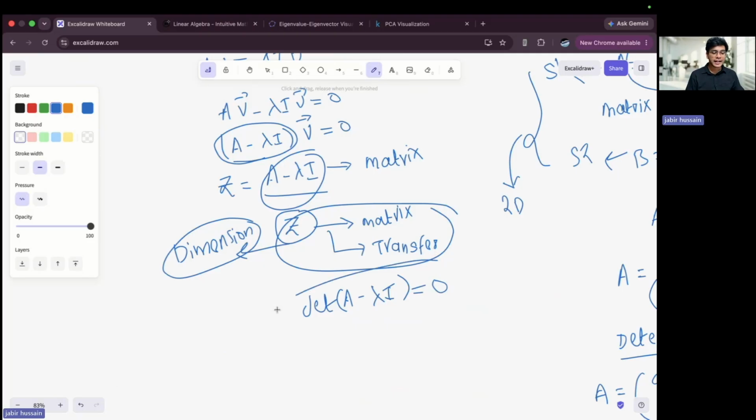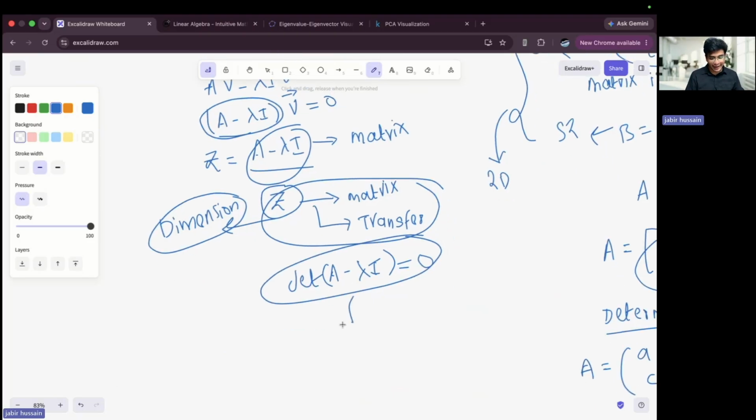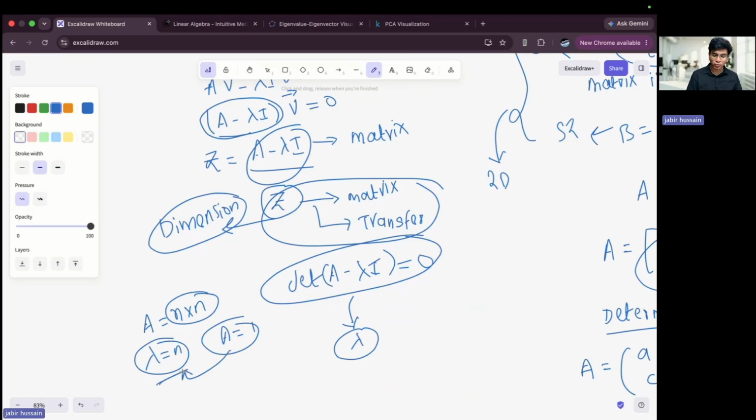Okay, so after solving this, you will get lambda. And let me tell you this. If A has n cross n numbers, then lambda will have n values. If A is only one dimension, then you will get lambda as a single value. If A is 2 by 2, then you will get lambda as two values, lambda 1 and lambda 2. If there are n numbers in A, then you will get n lambdas.